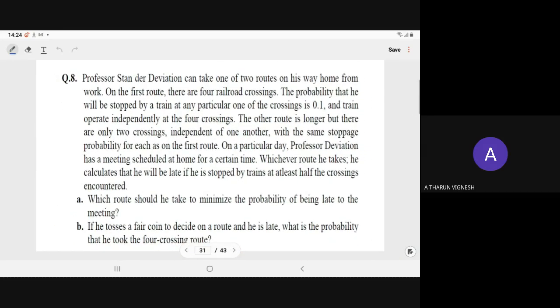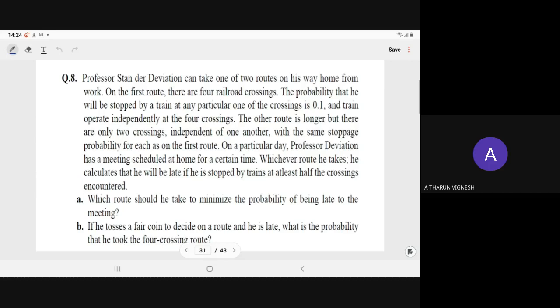Now, Professor Standard Deviation can take one of two routes on his way home from work. He wants to go to the office from home. On the first route, there are 4 railway crossings.